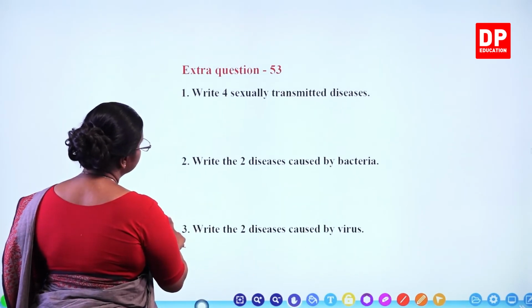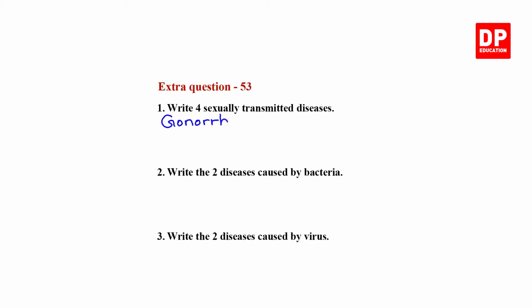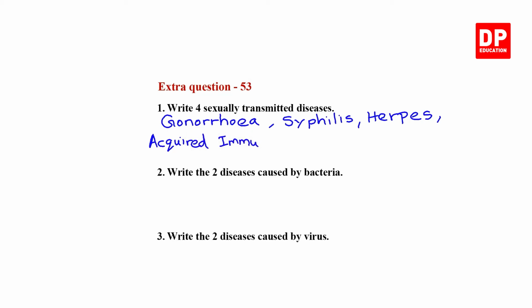So if we write the answers, gonorrhea, then there is syphilis, herpes and acquired immune deficiency syndrome, or what we write as AIDS, AIDS, acquired immune deficiency syndrome.